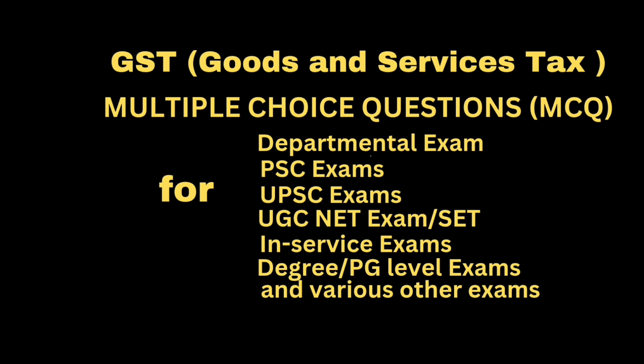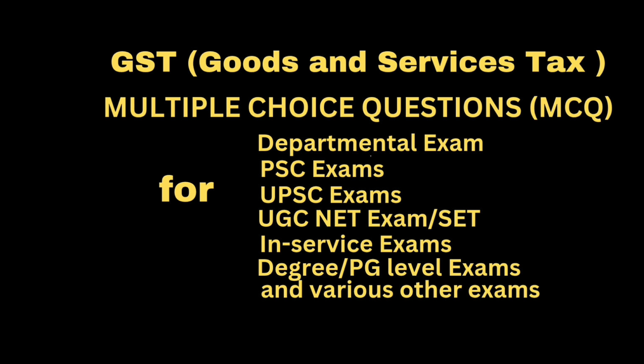Question: the time limit beyond which, if goods are not returned, the inputs sent for job work shall be treated as supply. Answer: 1 year. Question: the time limit beyond which, if goods are not returned, the capital goods sent for job work shall be treated as supply. Answer: 3 years.